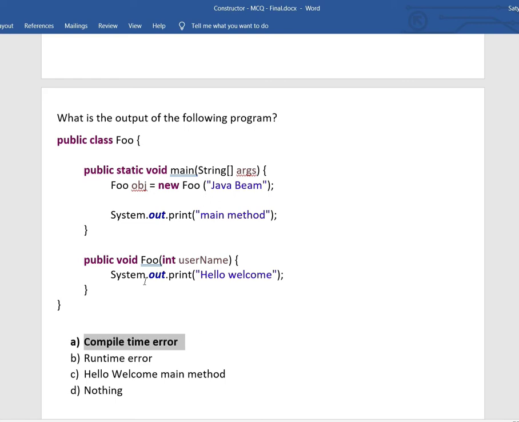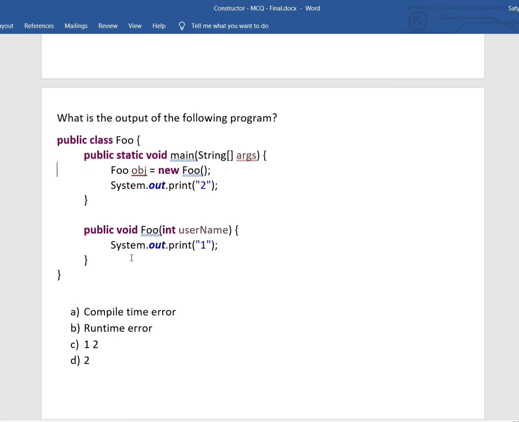To correct this program, either we need to remove the argument and create the instance without it, or we need to provide a parameterized constructor. Those are the two solutions we can follow. Or if you think this is the incorrect method, then remove this return type so that it becomes a parameterized constructor. Either of these solutions works. Otherwise, it's a compilation problem.